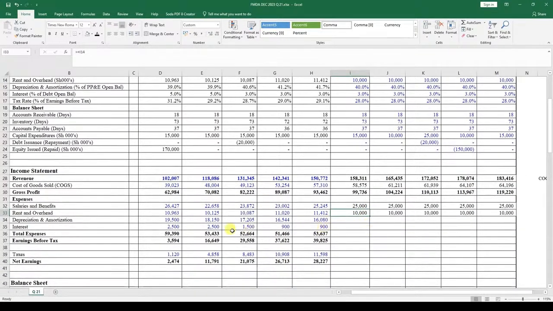Now we move ahead and try and model the depreciation and amortization. In real life, trying to model depreciation and amortization will prove to be a bit of a challenge, because we need to know whether it's going to be reducing balance or whether we're going to use the straight line method. For simplicity's sake, the way I've seen it right over here, depreciation as a percentage of PPE, it's just based on the straight line method like that, for simplicity's sake. So the depreciation